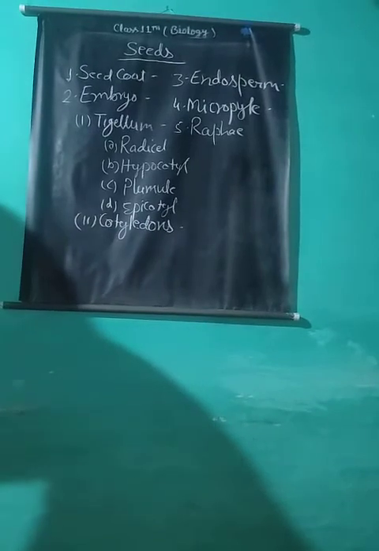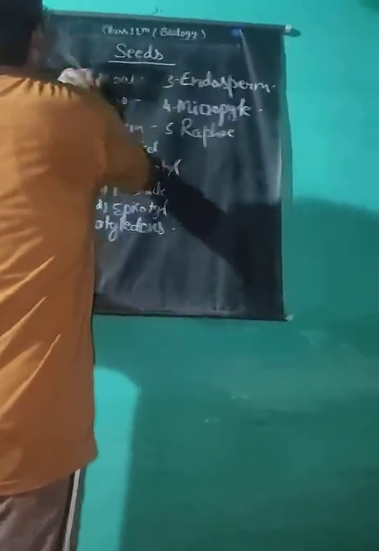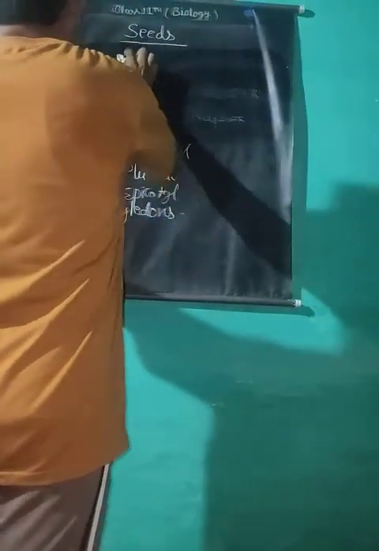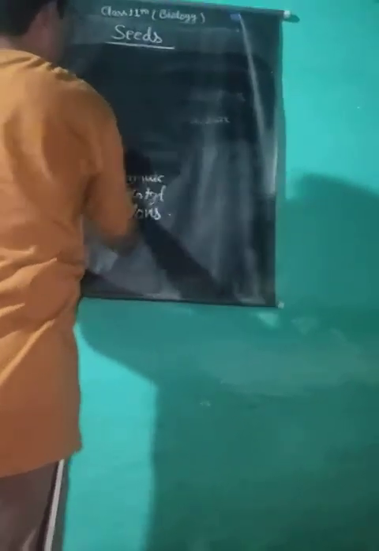So the classification of seeds: angiospermic seeds may be grouped into two categories, monocotyledonous seeds and dicotyledonous seeds. In monocotyledonous seeds, there is only one cotyledon, but dicotyledonous seeds have two cotyledons. Classification of seeds.